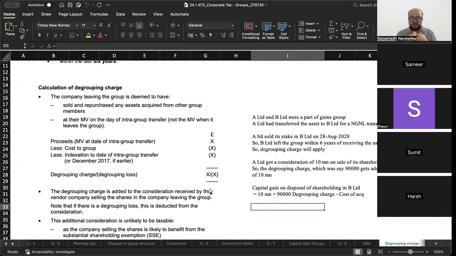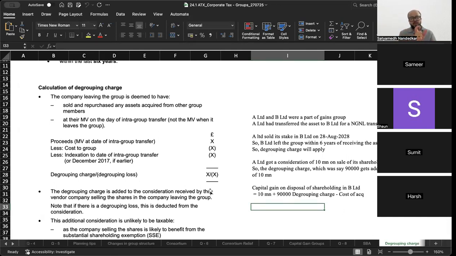So if I am selling shares in one of my group companies, so in that particular case the degrouping charge will apply, because when Satyamed Limited sold some capital asset to Harsh Limited, at that time there was no, at that time because of the no gain no loss transfer, मुझे कोई कैपिटल गेन टैक्स लगा नहीं था. There was no capital gains tax levied on me because Harsh Limited was a member of my capital gains group. Now I am selling off my holding in Harsh Limited. तो क्या होगा?